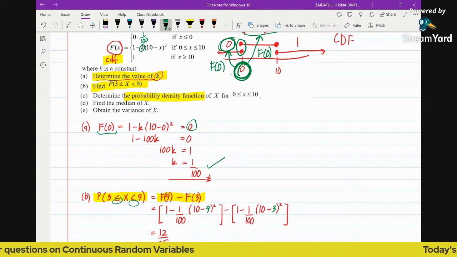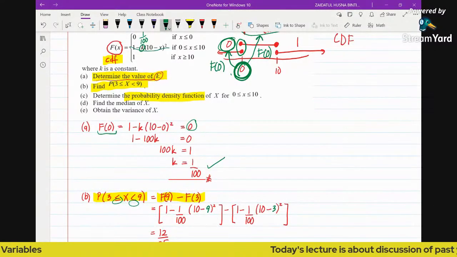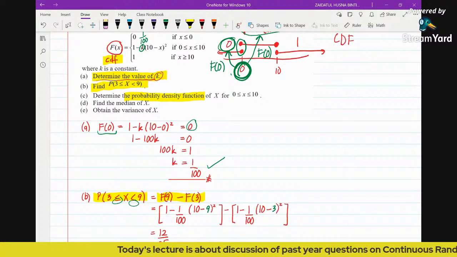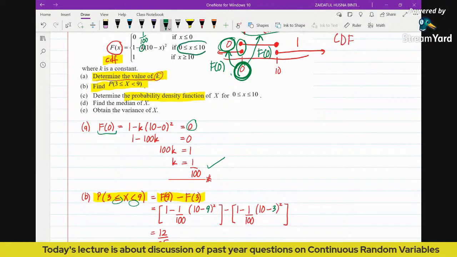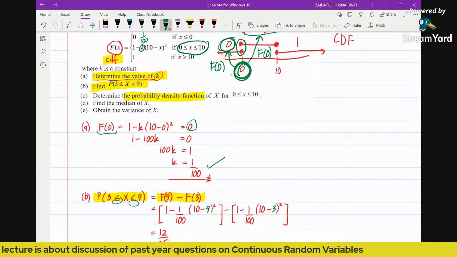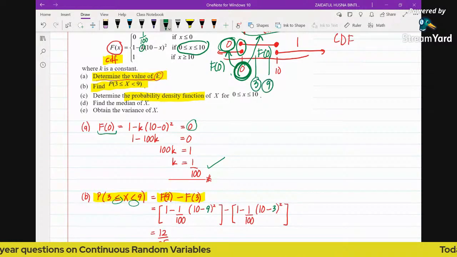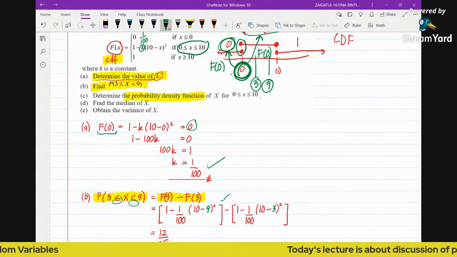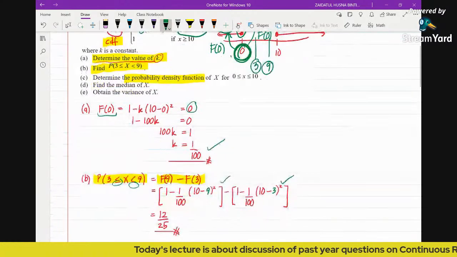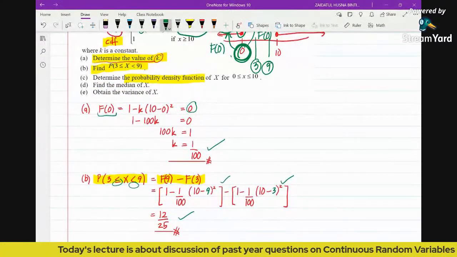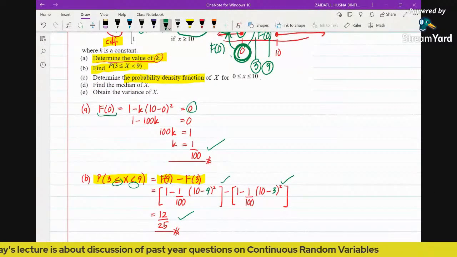Now what do we do? We substitute the value of 9 into this function, and then we substitute also the value of 3 into the same function. Why? Because we can see that 3 and 9 are both located in this region. So 3 is here, 9 is also here. That's why we can substitute both values of 3 and 9 into the same function. Substituting the value of 9 and then the value of 3, you will see that the probability is going to be 12 over 25.